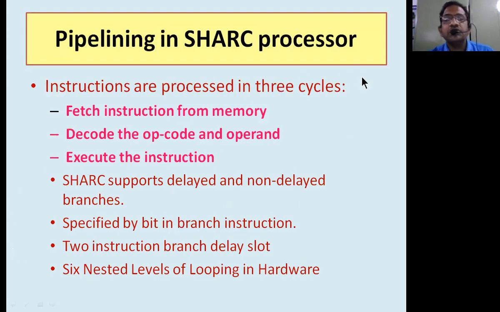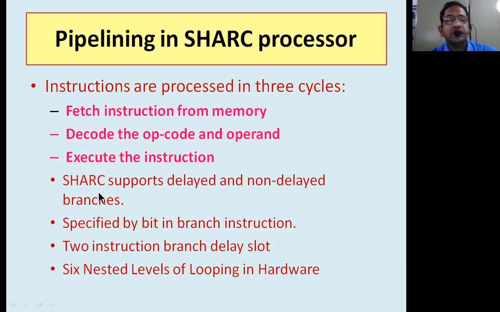So the SHARC processor is going to support pipelining. What is pipelining? The instructions are processed in 3 cycles simultaneously. What are the 3 cycles? There is a separate fetch instruction from the memory cycle. There is a separate decode, opcode, and operand cycle. There is a separate execution unit. So these 3 are nothing but 3 pipes. These 3 pipes' instructions will be going on continuously. Therefore, it comes under pipeline instructions.